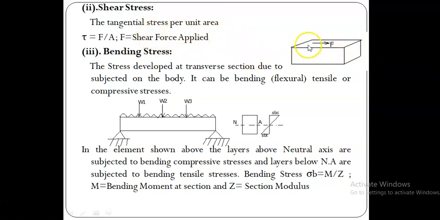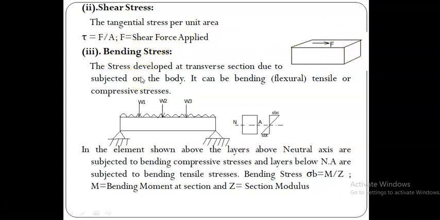So the stress developed due to a tangential force F acting on the body is called shear stress. The shear stress can be calculated as tau is equal to the shear force F divided by the sheared area. That sheared plane area is giving the shear stress.